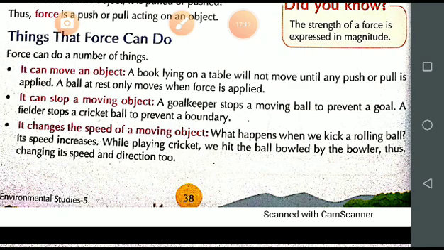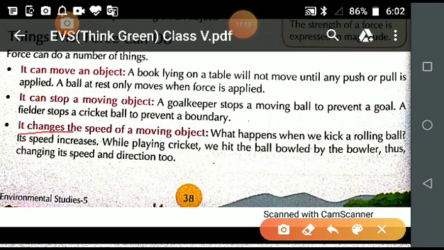Now third point is it changes the speed of a moving object. How is this possible? So it can change the speed of a moving object. Okay.